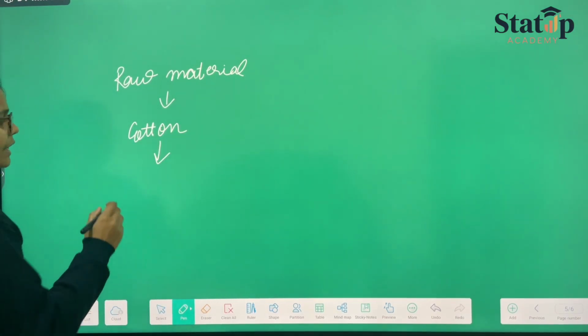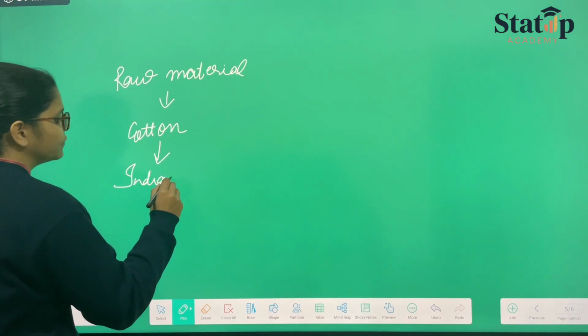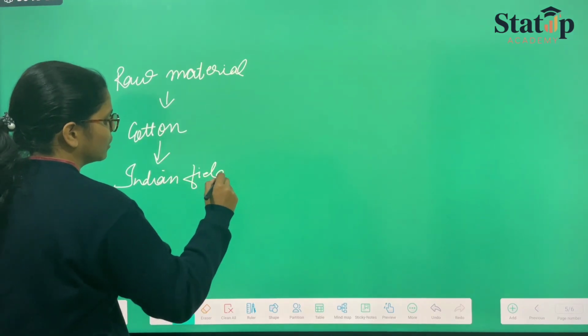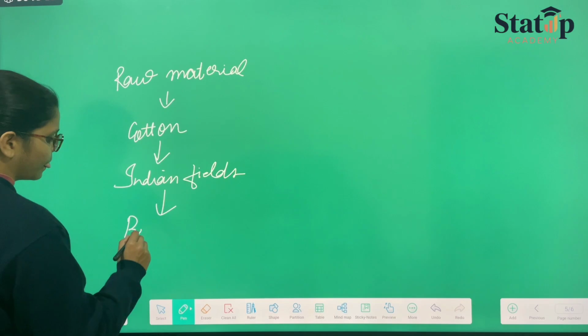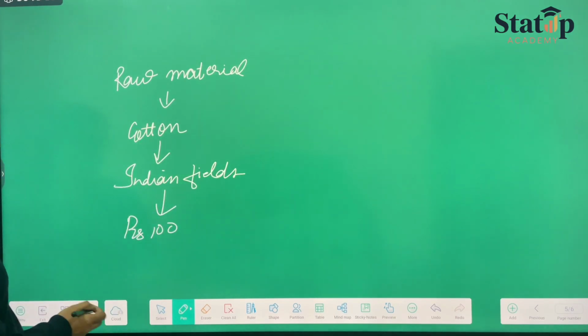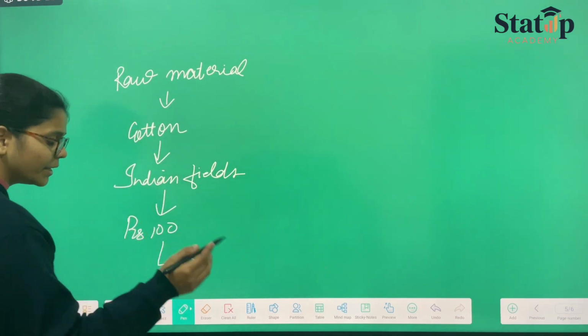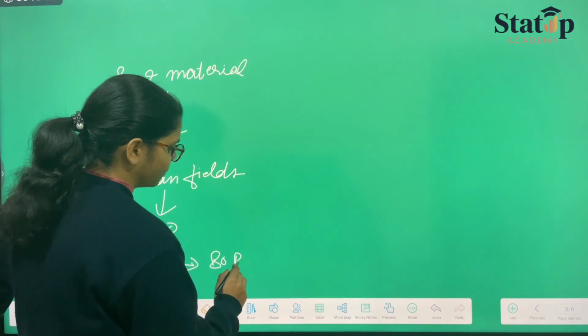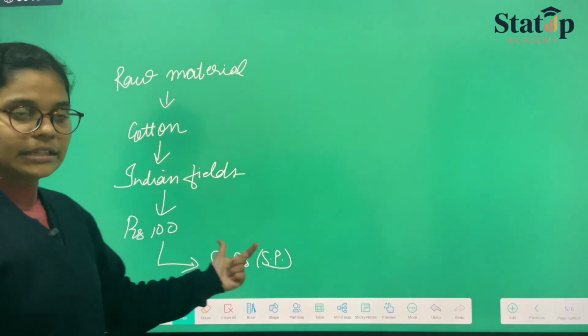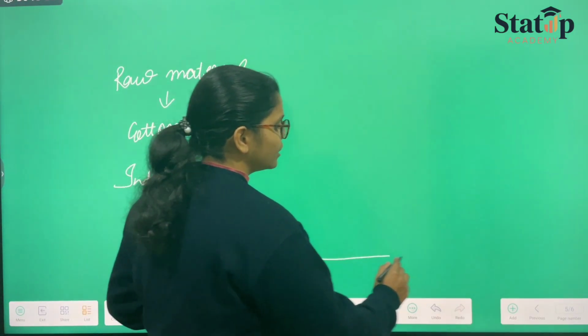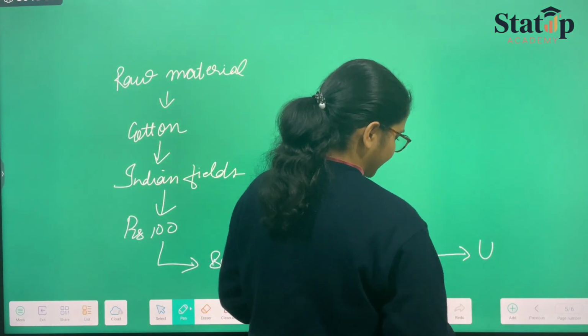Cotton was grown in Indian farms or Indian fields, say at a cost of rupees 100, let's say just 100, and was sold to the British at rupees 80. This was the selling price. Now, everything of 80 rupees went directly to Britain.